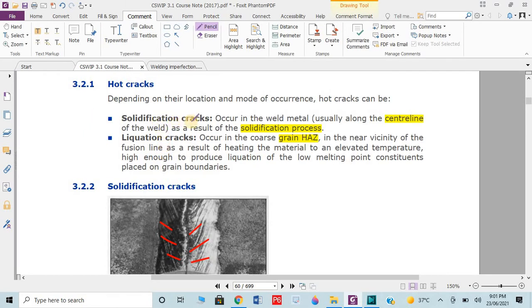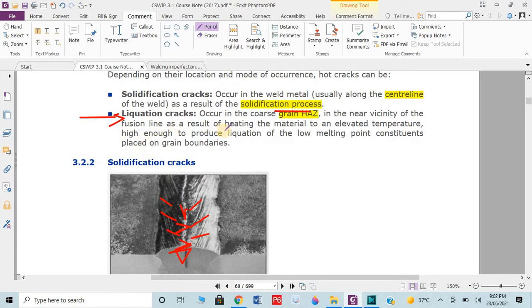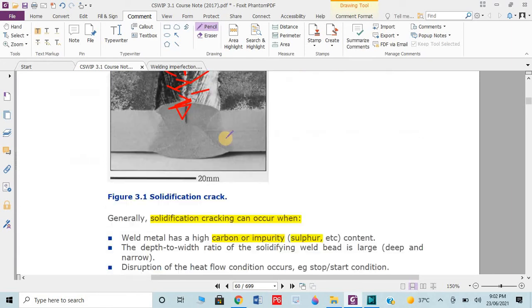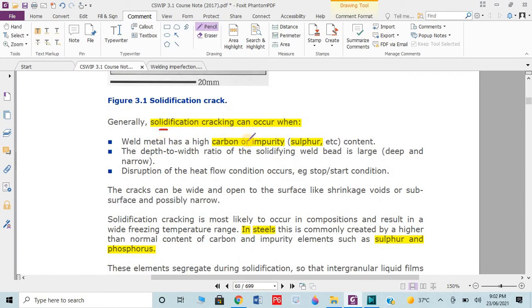This could be in the stage of solidification, usually along the center line of the weld, as a result of the solidification process. Or this could be in the liquation process, right? What is the liquation process? Before solidification, we have molten metal in the welding, so these are known as liquation cracks, right? Why does it normally occur?